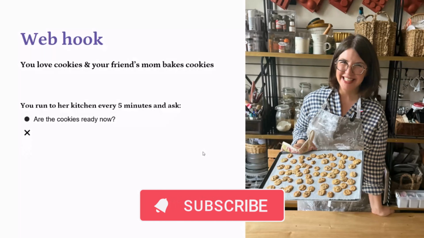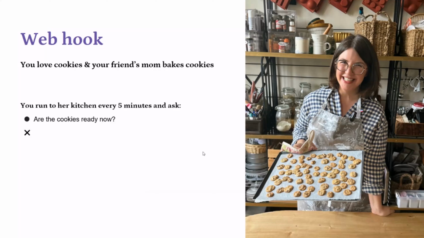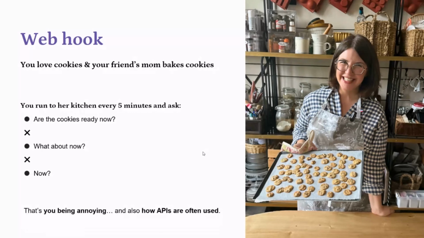The friend's mom says, no, not yet. After some time, you go again and say, what about now? Again she says, no, they're not ready. Again, after some time, you go and check, are they ready now? It's annoying, right, to the friend's mom? Why is he coming every time? It's very annoying.